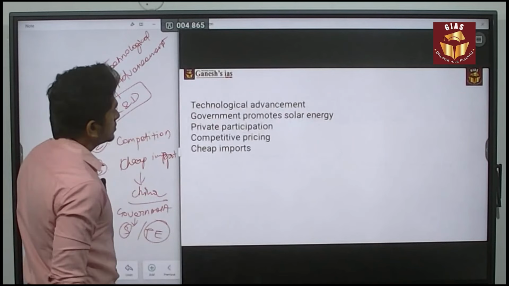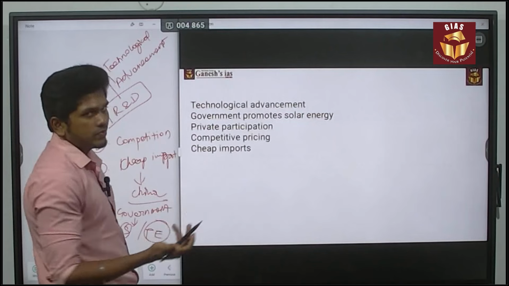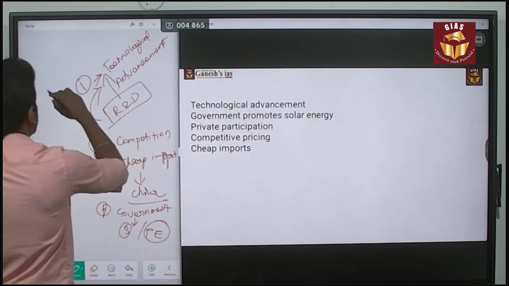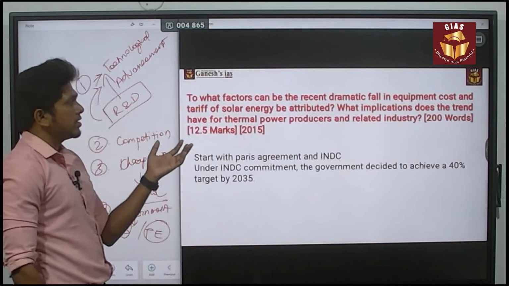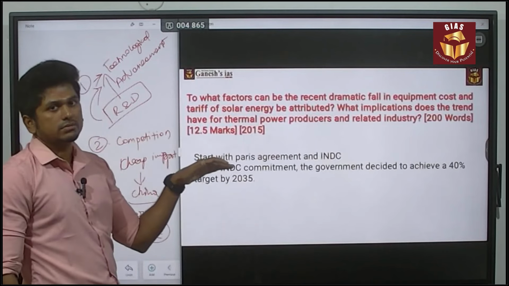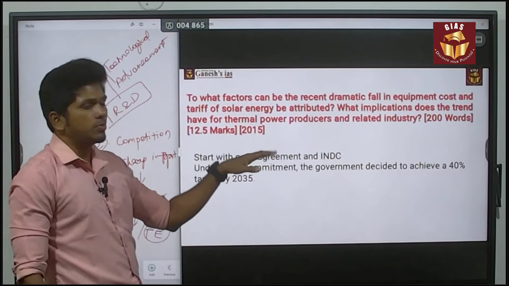Other than that, it's the private participation, competition, cheap imports, and government promoting technology investments. So these are the major things that lead to the huge fall in the equipment cost and the tariff of solar energy. Okay. Next, the implications related to the thermal power plant.